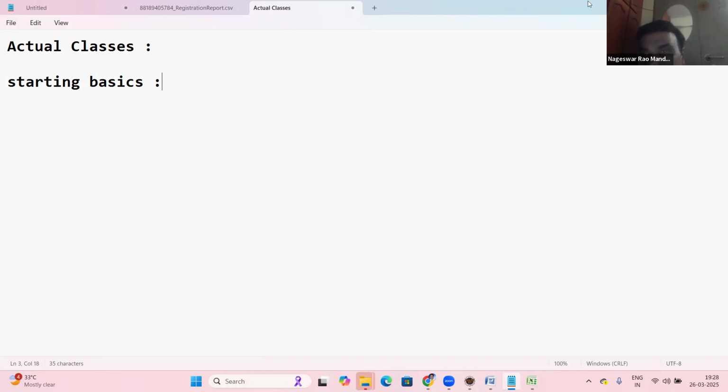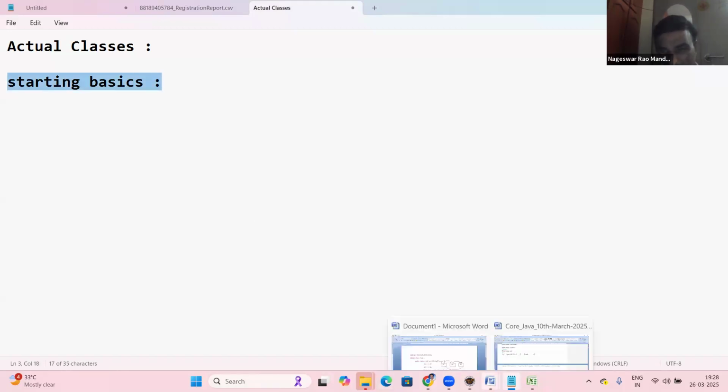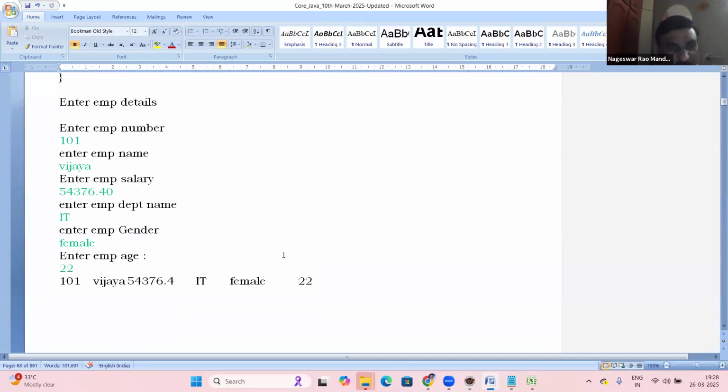Let us see all these software basics first. Once you are clear about software basics, it is easy to understand Java. So I'm starting with software basics. See, this is our class document.